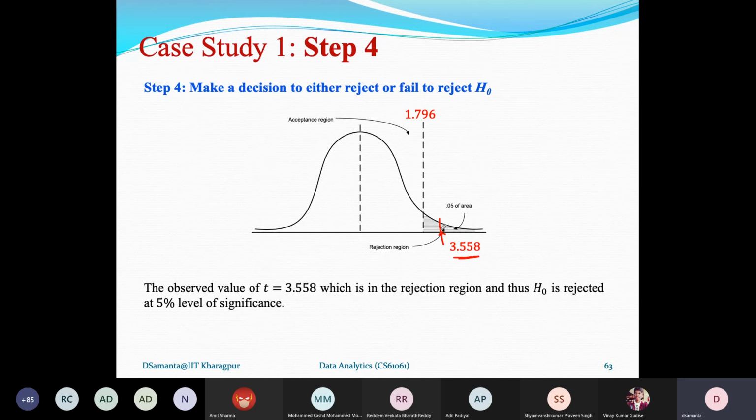As this value is in the rejection region, based on the sample data we have to reject the null hypothesis, and this rejection carries a probability of error. The probability of error is 0.05, or 5%, that H0 is true. Okay, so this is test case 1.